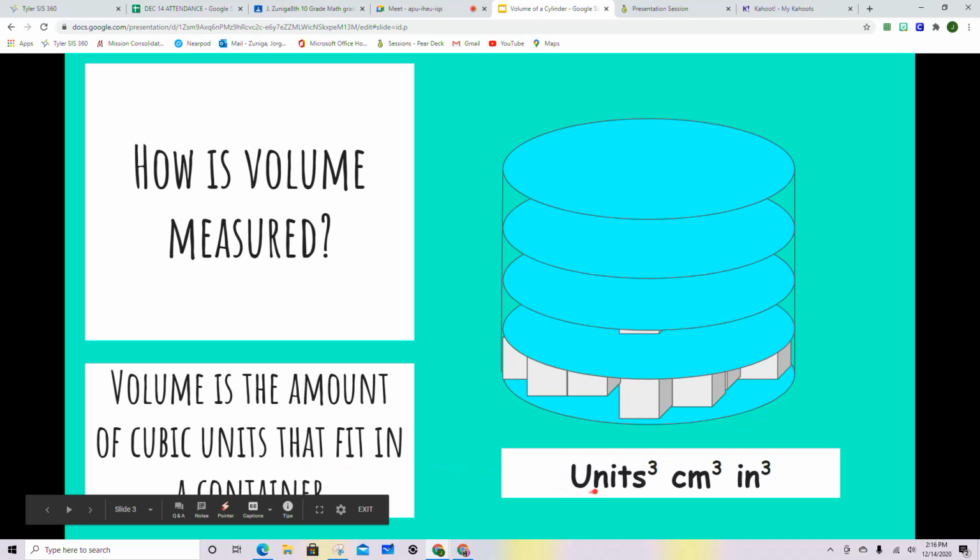Okay, so volume is the amount of cubic units that fit in a container. Now, when we're talking about units of measure, once we have calculated volume, this is how it's going to look. It could be units cubed, centimeters cubed, or inches cubed. Instead of saying to the third power, we say the word cubed.